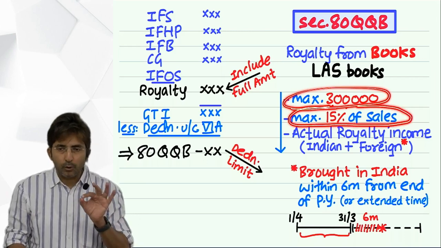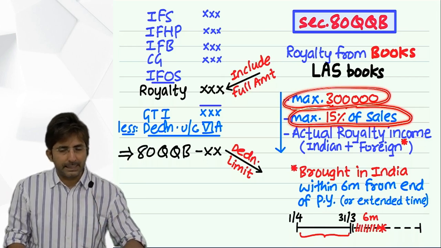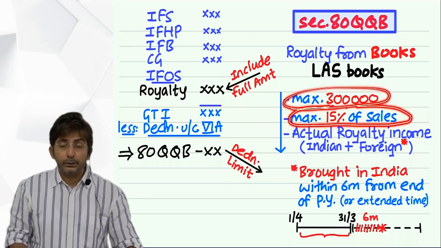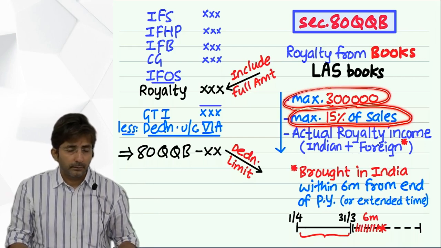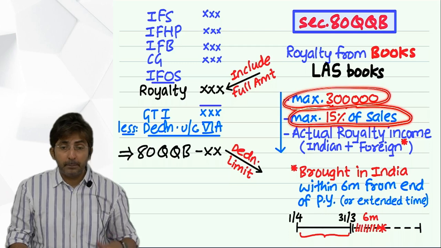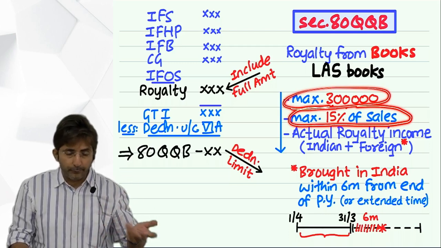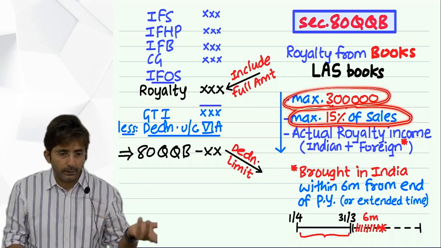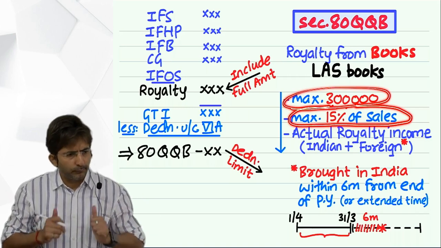So, given royalty, we will assume it is based on 15% of sales, that is 8 lakhs. Tell me, what if they had said he received 8 lakhs which was 20% of sales? Then we would have to cross multiply: based on 20% we got 8 lakhs, so based on 15% how much? Then we would have got some different figure. But nothing is given, so assume the given figure is based on 15%.